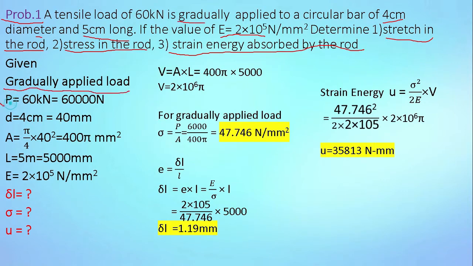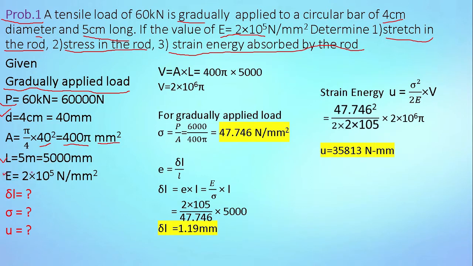Load applied is 60 kilonewton. Convert it into Newton. Diameter of bar is 4 centimeter, which is equal to 40 mm. Then the cross sectional area of the bar. For a round section, the formula is π/4 d². So put values, π/4 into diameter 40 squared, which gives cross sectional area equal to 400π, and the unit is mm². Length of bar is 5 meter. Convert it to mm, 5000 mm.